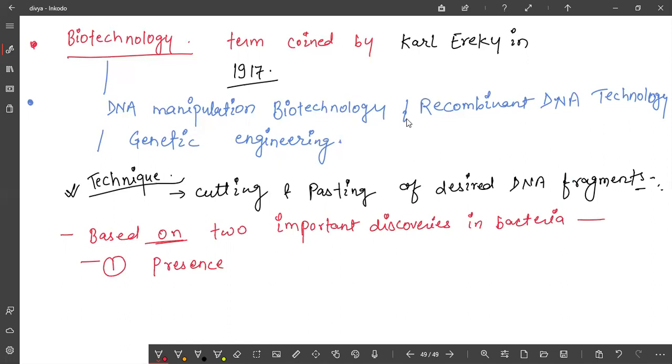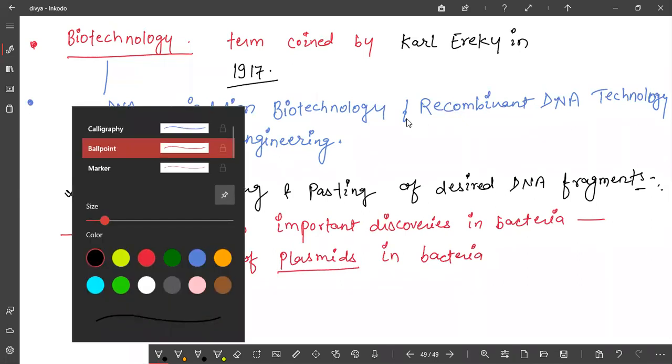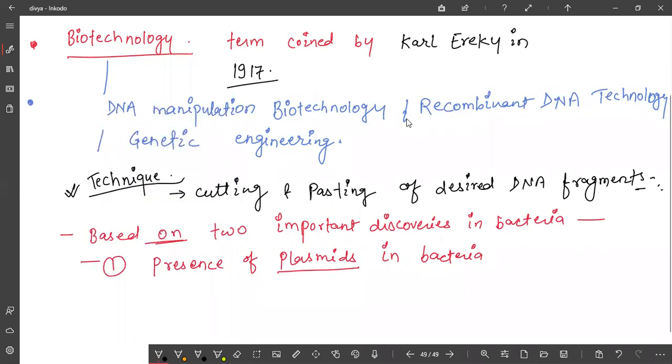One is the presence of plasmid, and this plasmid is present in bacteria only. Some plasmids are also present in yeast. This plasmid has a specific character: it can replicate independent of genetic material, meaning chromosomal DNA.